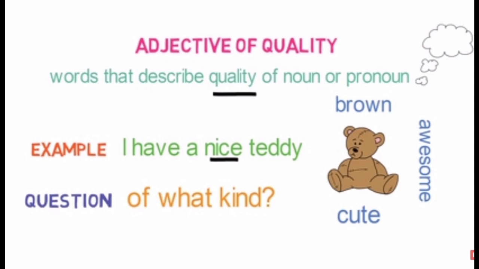I have a nice teddy. Here, what is the quality of teddy? Yes, it is nice. So this type of adjective generally answer the question of what kind of in any sentences. Let's see some example. Some may say that it is a brown teddy. Some may say that it is awesome teddy. Some may say that it is cute teddy. So here brown, awesome, cute are the qualities of teddy.